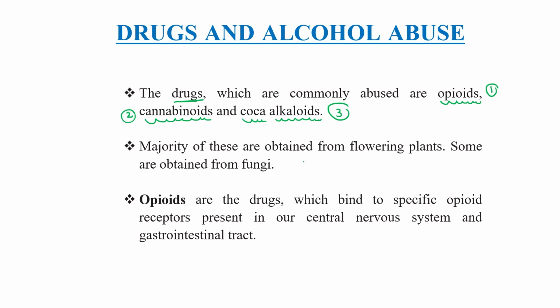The majority of these drugs are obtained from flowering plants, although some are also obtained from fungi. The first one is opioid.